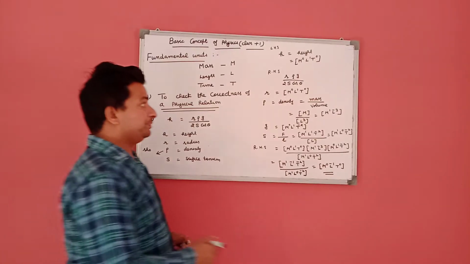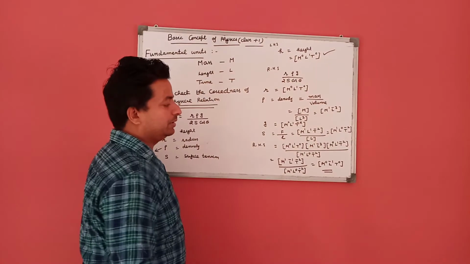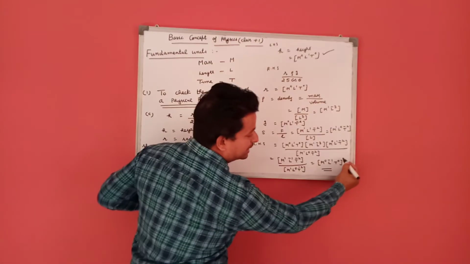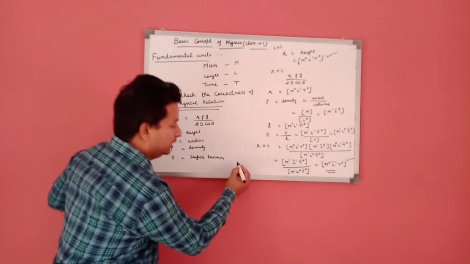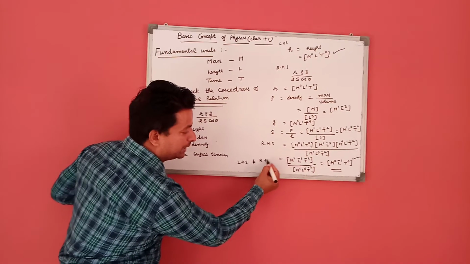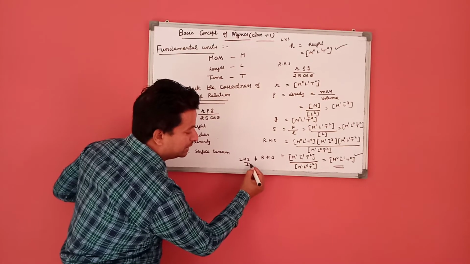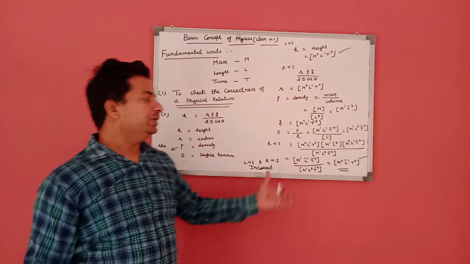As we see, the dimensions of the left hand side are M0 L1 T0, but in the right hand side the dimensions are M0 L^-1 T0. This means the left hand side is not equal to the right hand side. So this physical relation is incorrect and this relation cannot be possible.